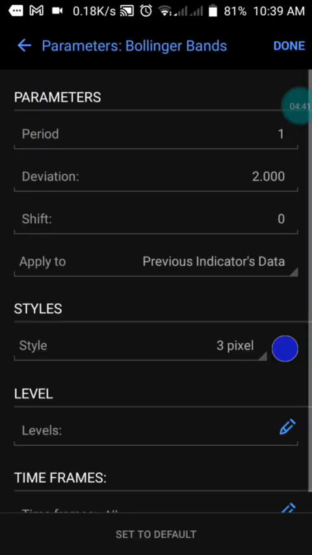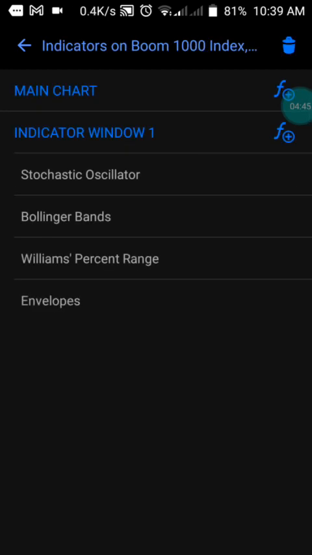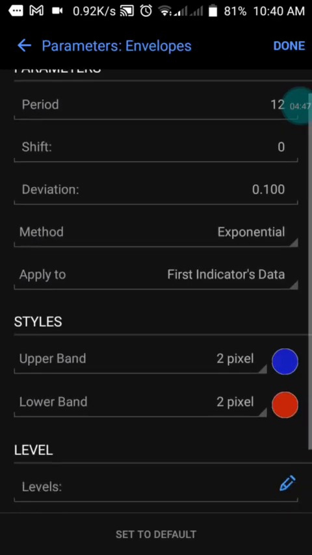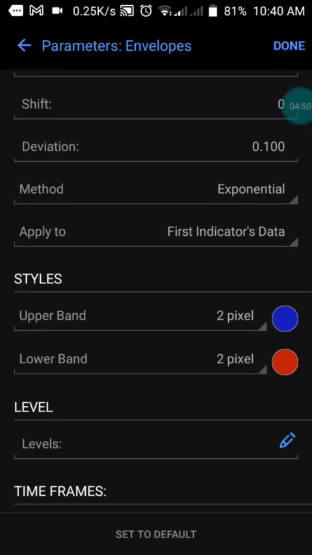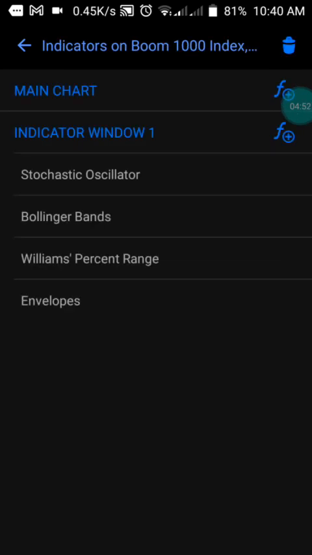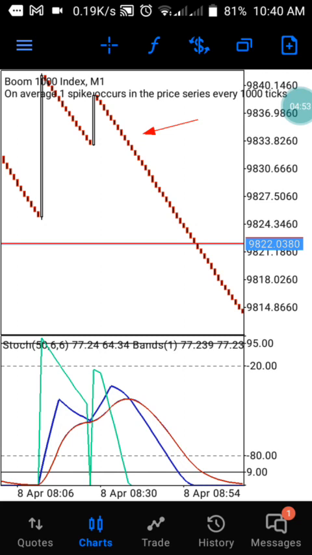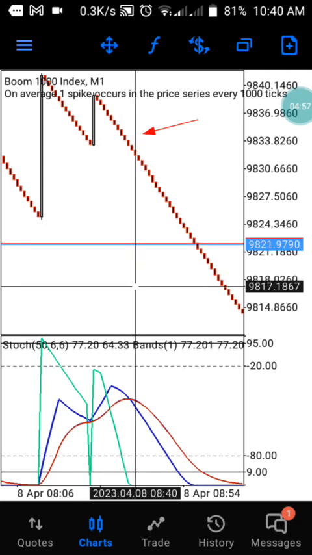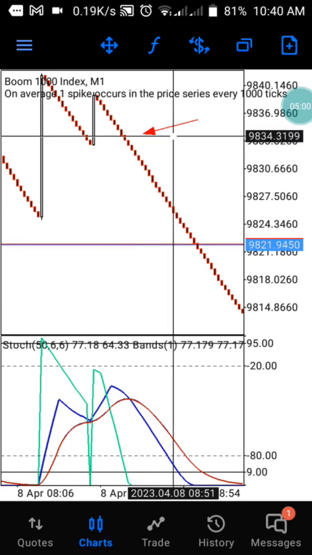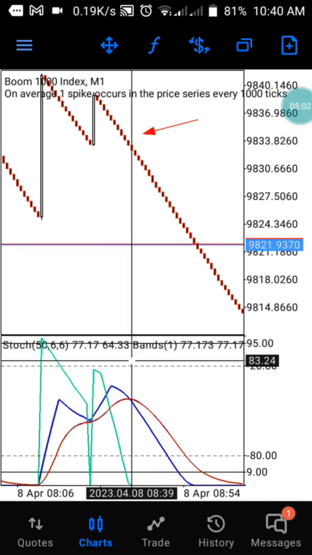Let me show you. We have the Bollinger Band in blue color, and we also have our envelope here, with the lower band in red. When those two are crossing each other, that is exactly the time to take up the trade. They are crossing at this particular time, and you can easily identify that zone.